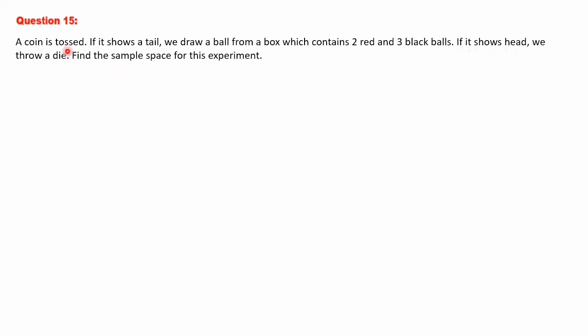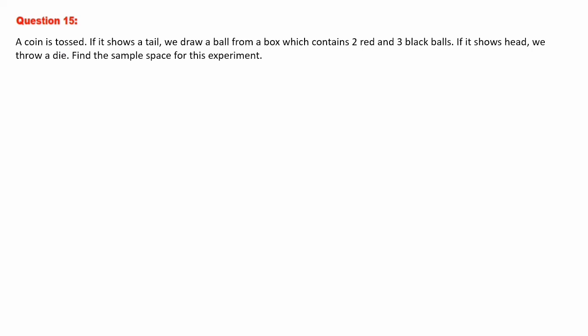Once again, a coin is tossed, means you will have 2 options, head or tail. If it shows a tail, we draw a ball from the box which contains 2 red and 3 black balls. You are taking 1 ball from the box. If it shows head, first time if you are getting head, we throw a die. Means here you will get 6 options: 1, 2, 3, 4, 5 or 6. Find the sample space for this experiment.